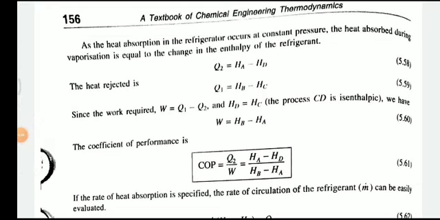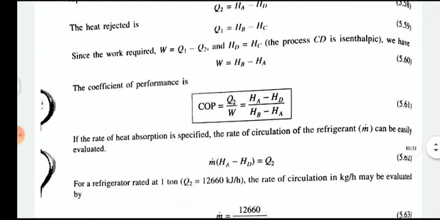So the exact equation we have is W is equal to HB minus HA, and the COP, that is the coefficient of performance, is given by Q2 by W, which is equal to HA minus HD divided by HB minus HA.